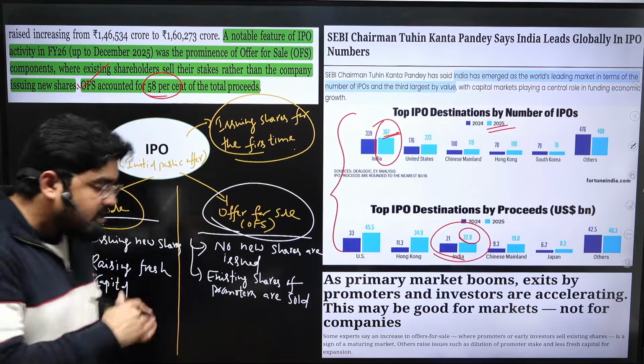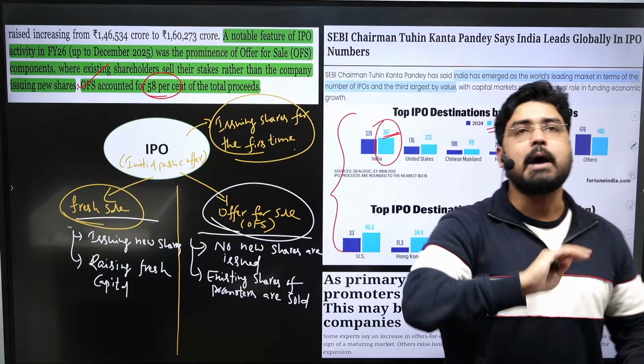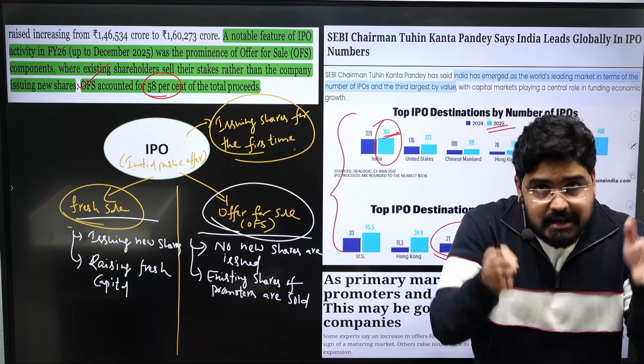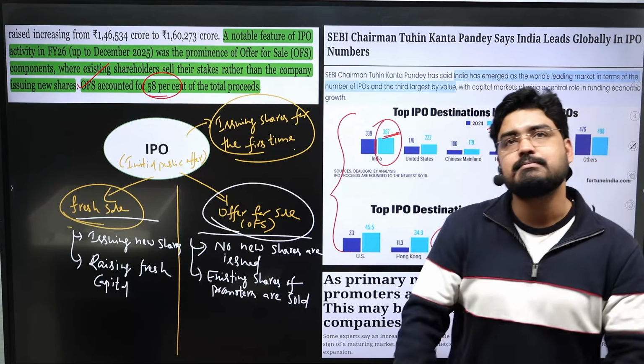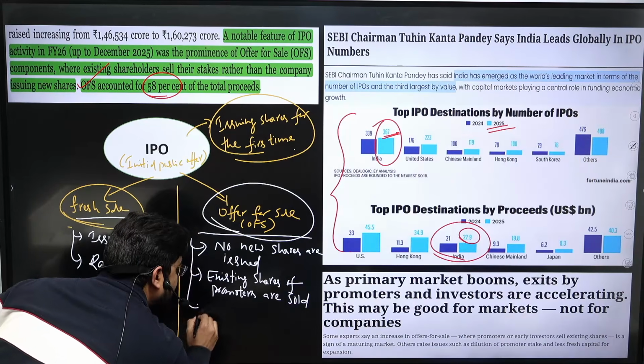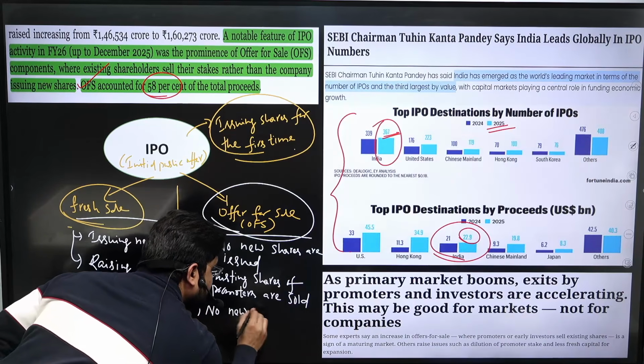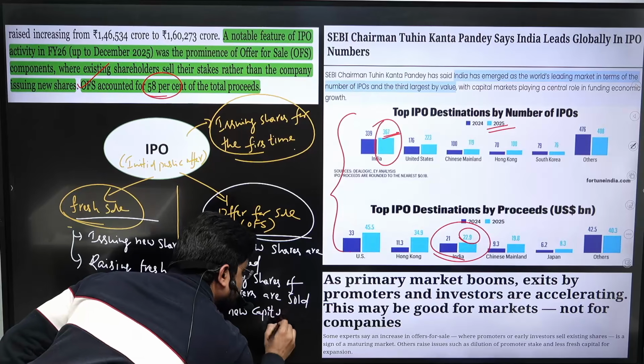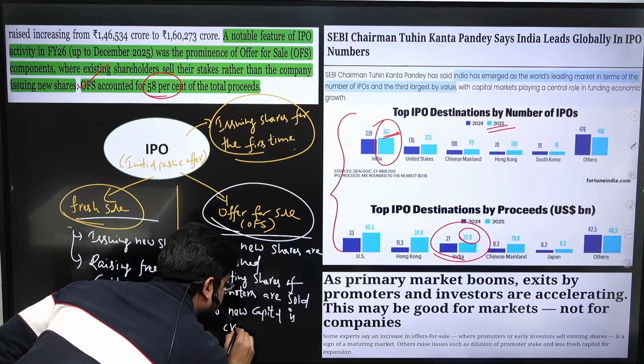Since existing shares are sold, no new capital creation is done. That means the capital size would remain the same. No new capital is created.